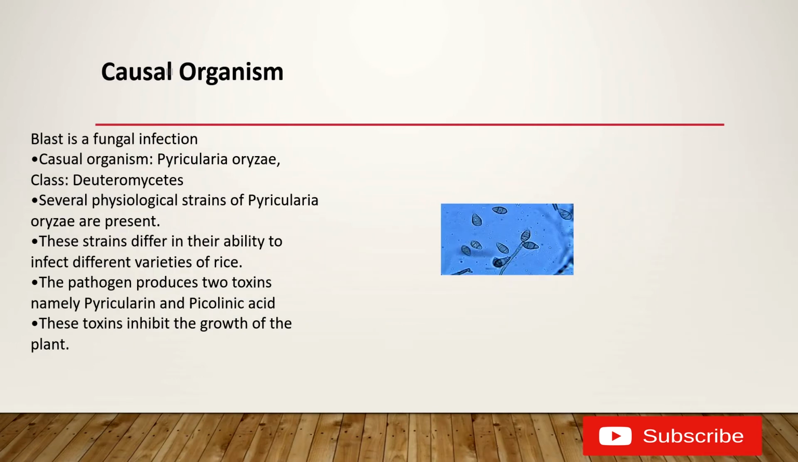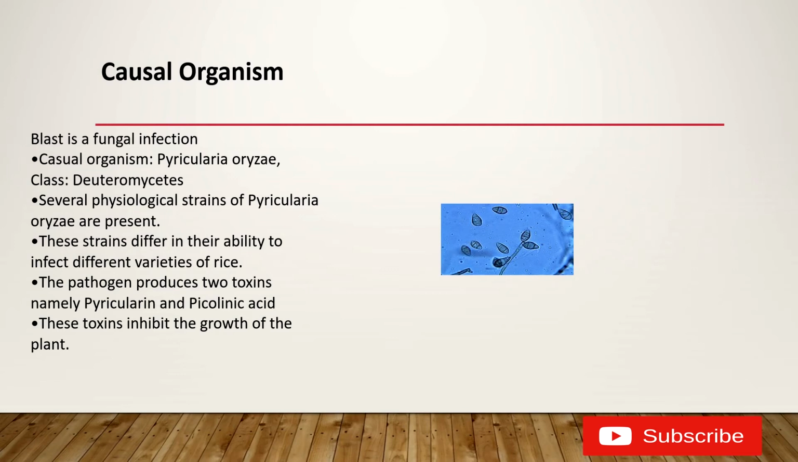And then next we are moving to discuss the causal organism. Which organism causes the blast disease? I told you it is a fungal infection. The causal organism is Pyricularia oryzae, which comes under Deuteromycetes. The class Deuteromycetes is otherwise known as fungi imperfecti, which means sexual reproduction in this class is totally absent. The reproduction is by vegetative means only. The sexual mode of reproduction is completely absent in the class Deuteromycetes.